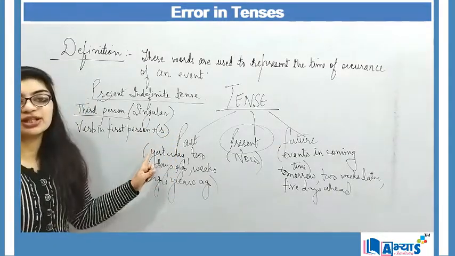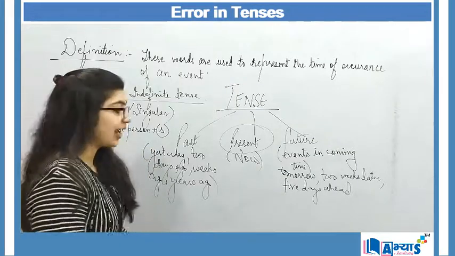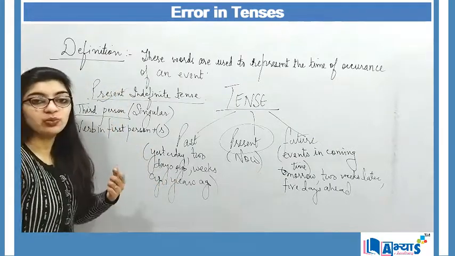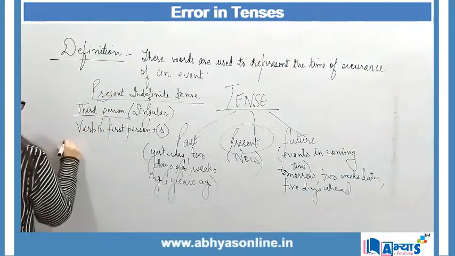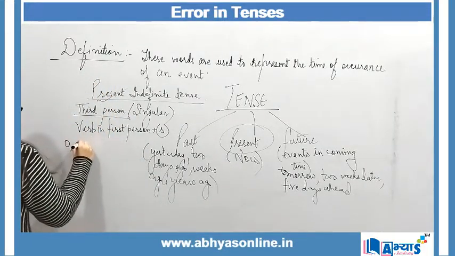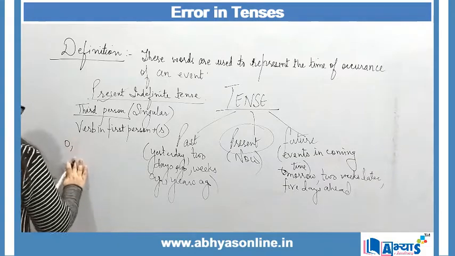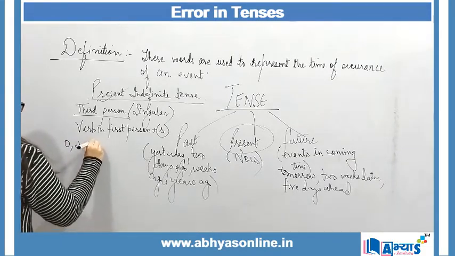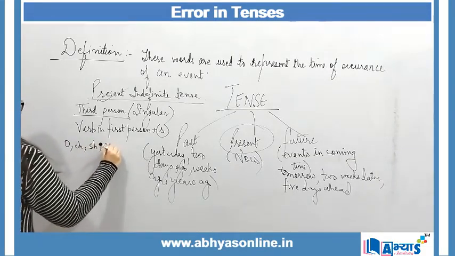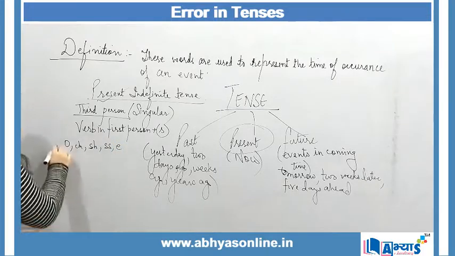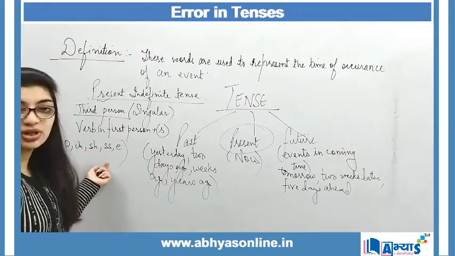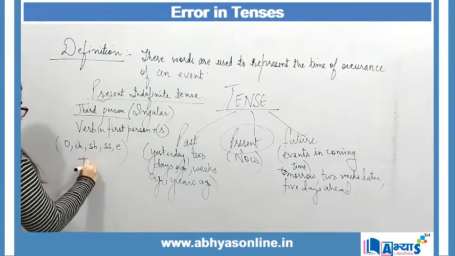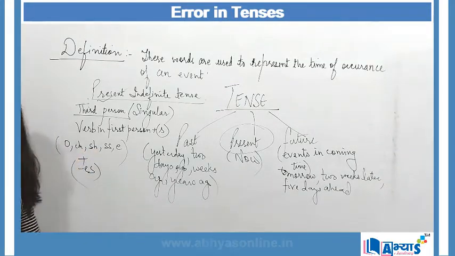Verbs with the first form will always take S, and in words which end with O, CH, SH, SS, in those words we will always place ES.